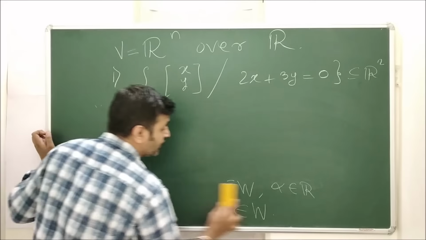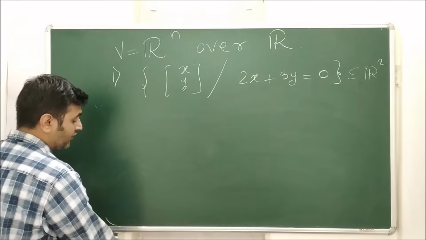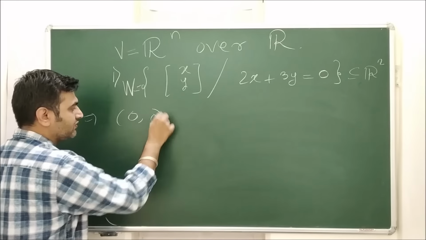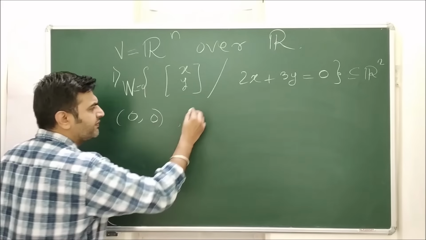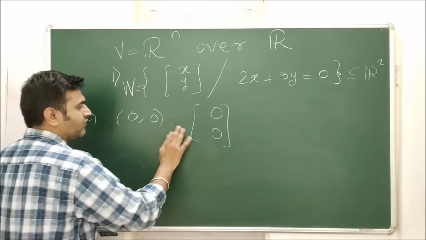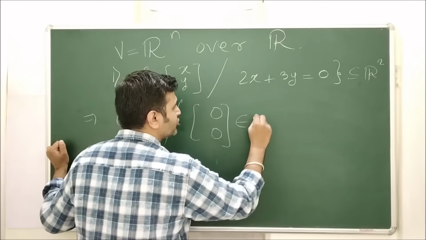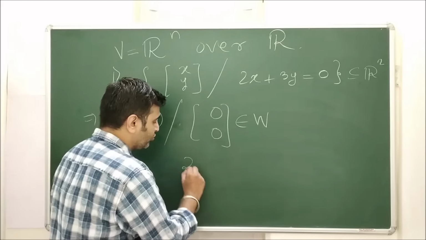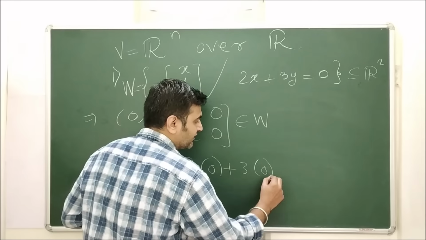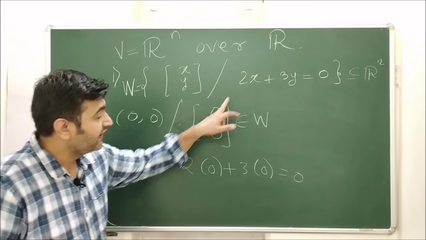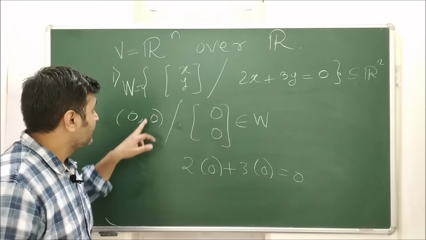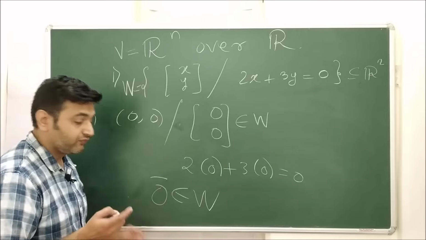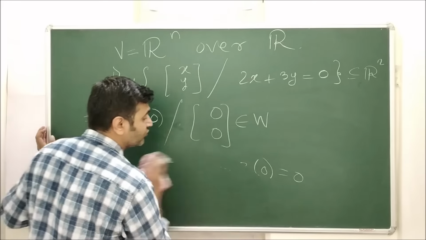Let's go for the first one. Does this set contain the 0 vector? If I call this set W, as you can see, (0, 0), this is one way to write it, or usually we represent the vector as a column vector. Both of them are right. So (0, 0) belongs to W. Why? Because 2 times the first component plus 3 times the second component is 0. That means this vector satisfies this equation. Therefore the 0 vector belongs to W. So the subset is non-empty. Great.